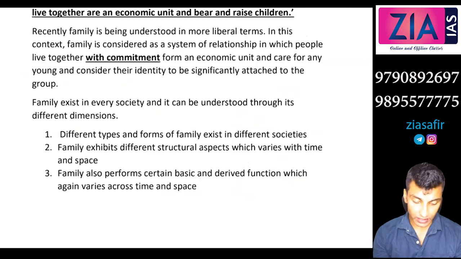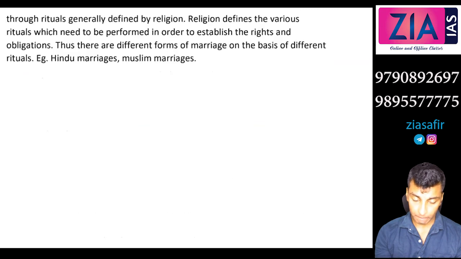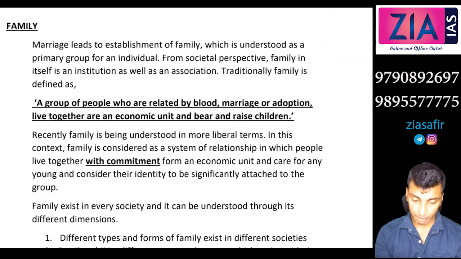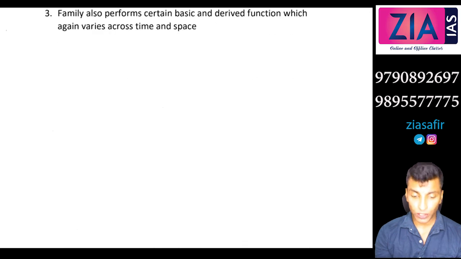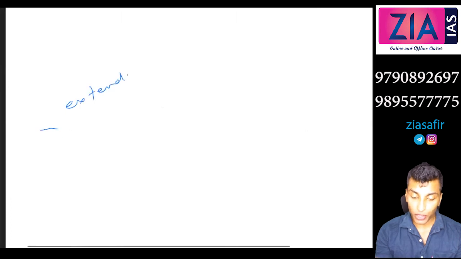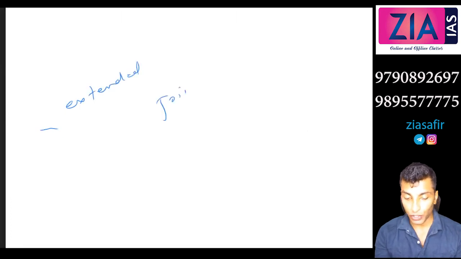Any doubts here? All these are very simple. I will incorporate everything in the PDF. We haven't talked about joint family anywhere. No, joint family we won't talk in paper 1. Joint family is typically an Indian concept. We instead talk about extended family. Instead of joint family, whenever you write an answer in paper 1, you will only write extended family. You will not use this word, joint family, in paper 1. We may use it to give an example. Example of extended family is what, Indian joint family system.